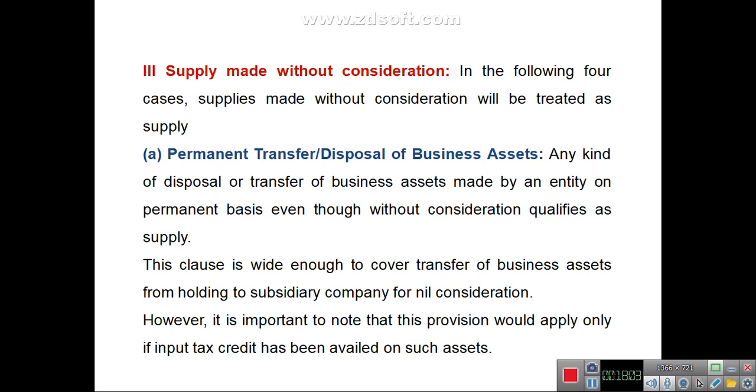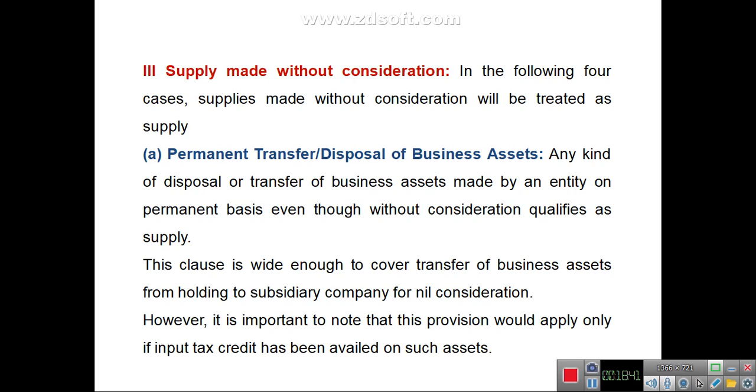Any kind of disposal or transfer of business assets made by an entity on a permanent basis, even without consideration, qualifies as supply, provided that input tax credit has been availed on such assets.